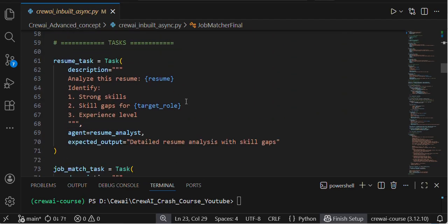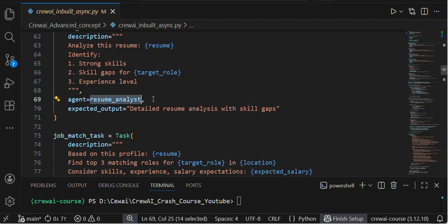And these are my tasks. Just pause the video and go through them by yourself. This is my first task. Here I'm giving 2 variable templates: the first one is resume and the next one is target role. This is my resume analysis, my first agent, producing a detailed resume analysis with skill gaps.